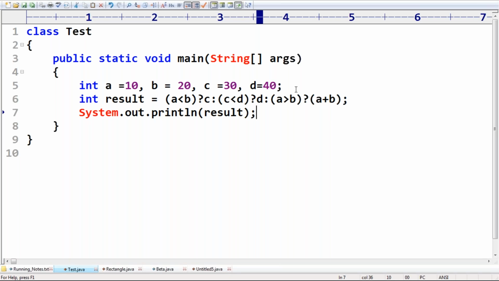Yes, friends. Please confirm. What is the output you are going to get in this case? Take very special care about this terminology. First, A is less than B, 10 is less than 20, 100% correct. Then automatically C is the answer. That's why the result will become 30.